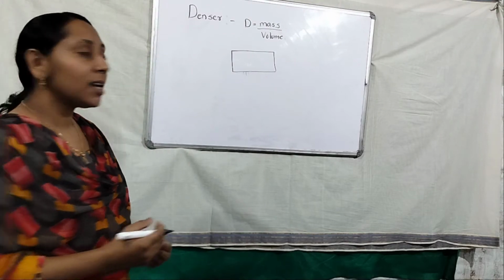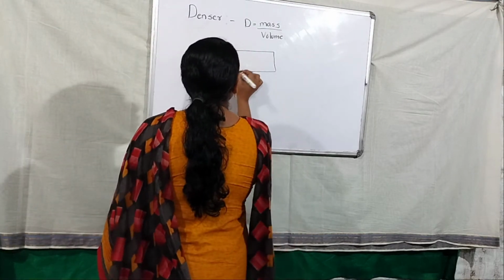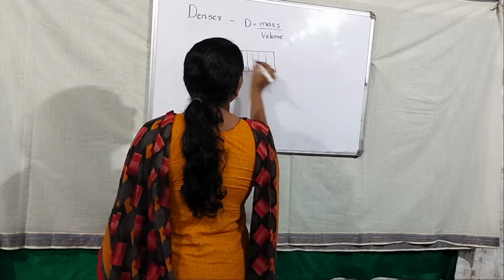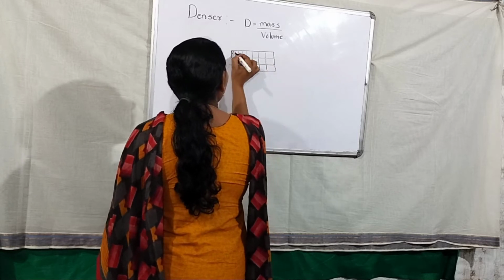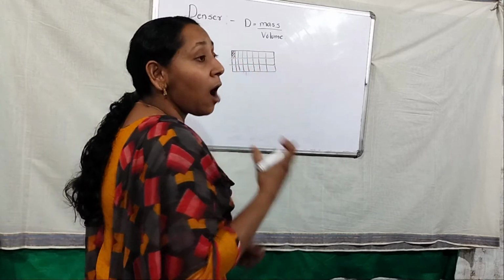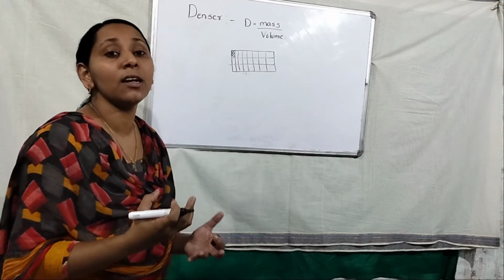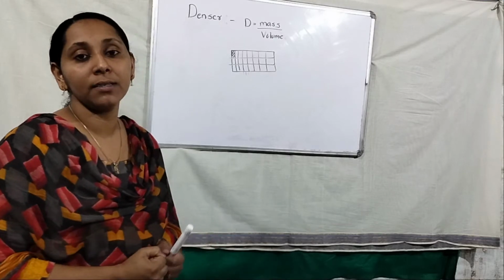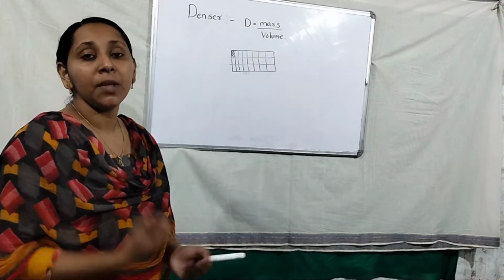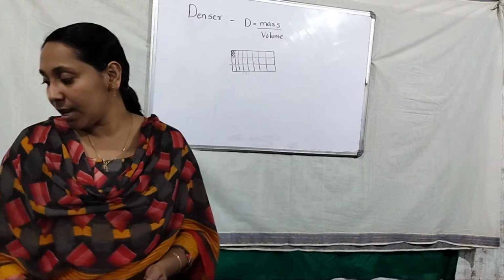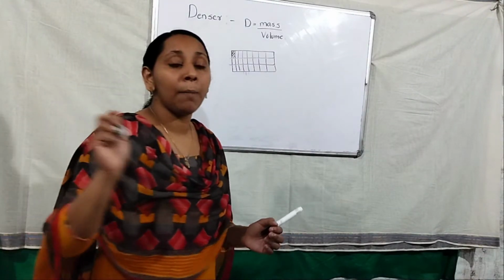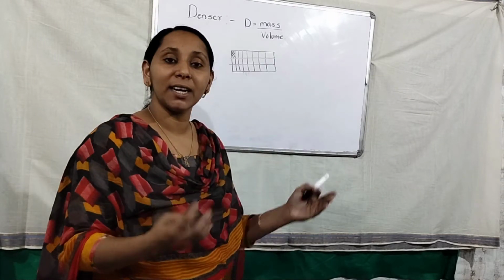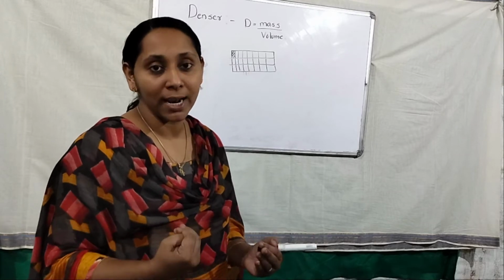That object is divided into equal different parts, and consider a unit portion from this object. Then how many particles are present in that unit area? If the number of particles is more, that means that medium is more denser. If the number of particles is less in the unit area, that means that medium or that object is low denser, that means rare.